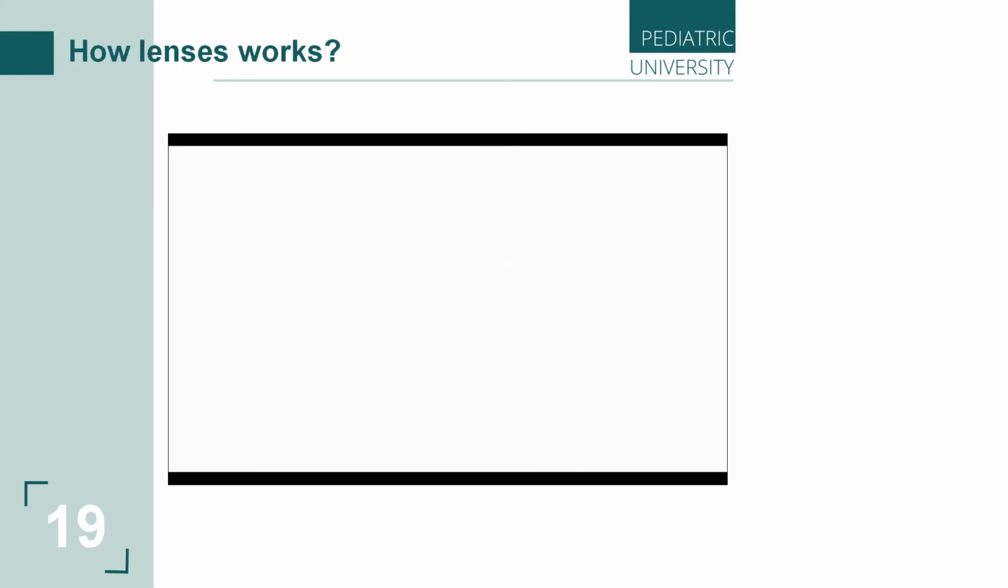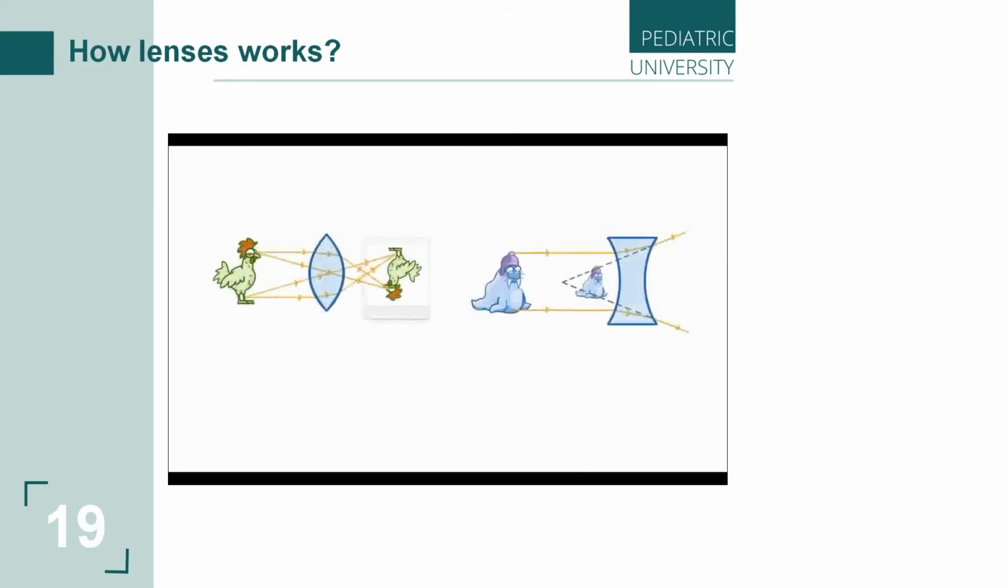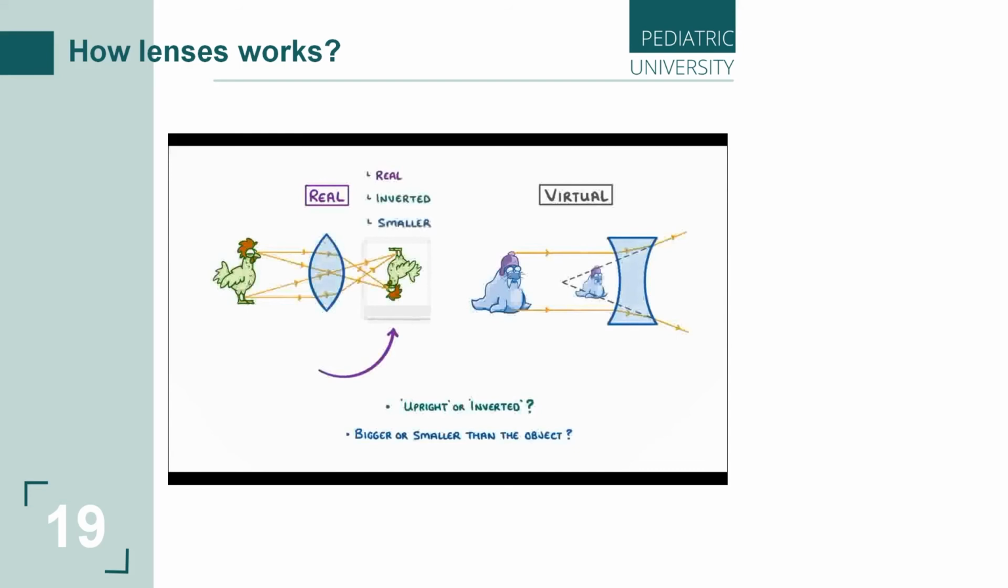Finally, when it comes to describing images in exams, as well as mentioning whether they are real or virtual, you also want to comment on whether the image is upright or inverted, and whether it's bigger or smaller than the object. So in our example on the left, the image would be real, inverted, and smaller than the object. Whereas in our example on the right, the image would be virtual, upright, and smaller.